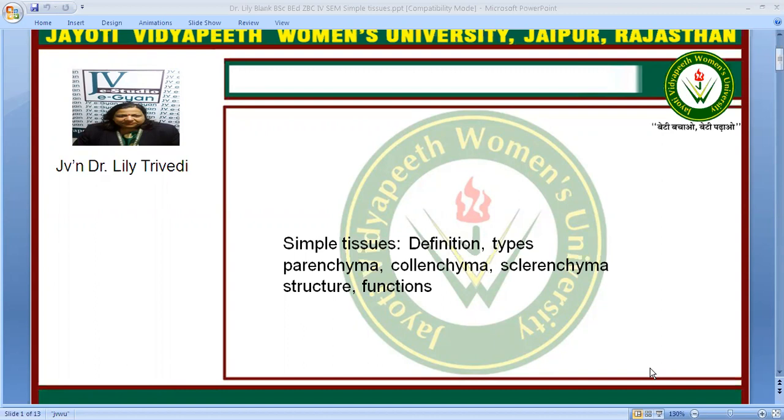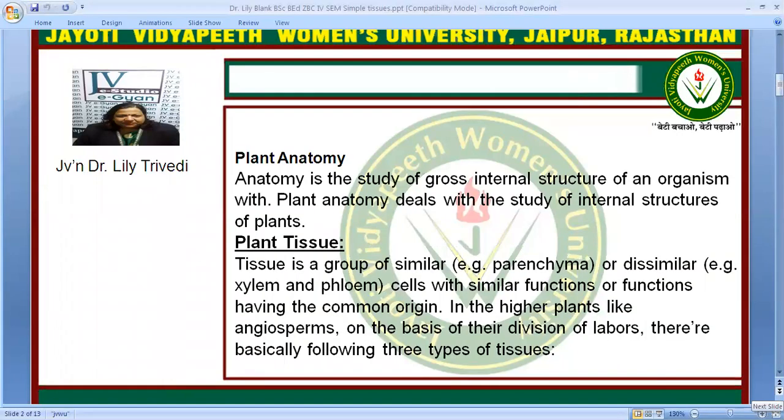Today's session is on simple tissues. This lecture is going to deal with simple tissues, the parenchyma, collenchyma, sclerenchyma, their structure, functions, etc. Now, what is plant anatomy? It deals with the study of internal organs of the plants.